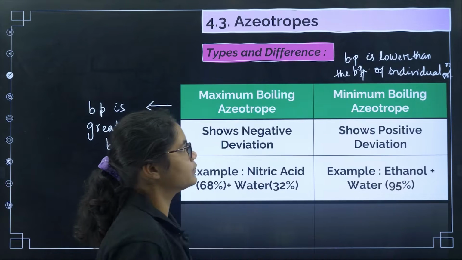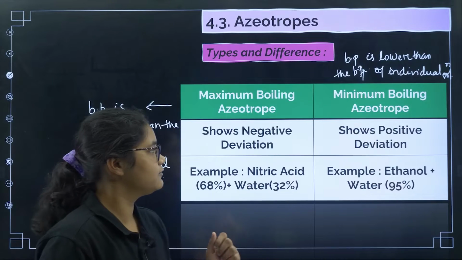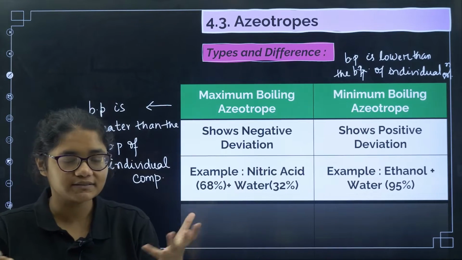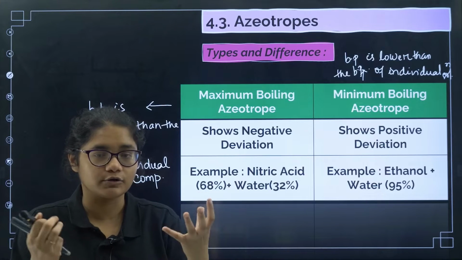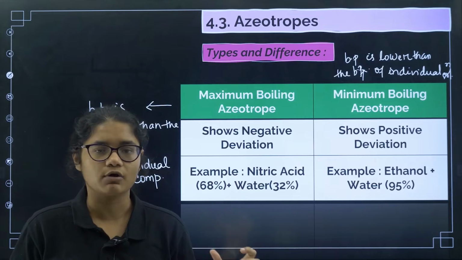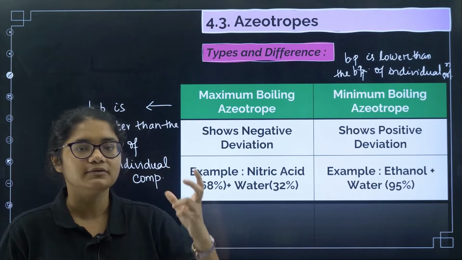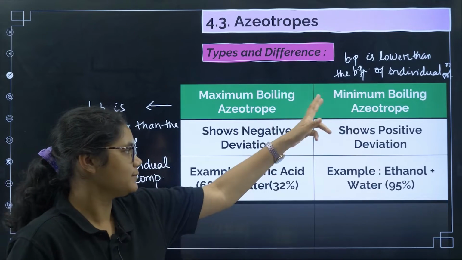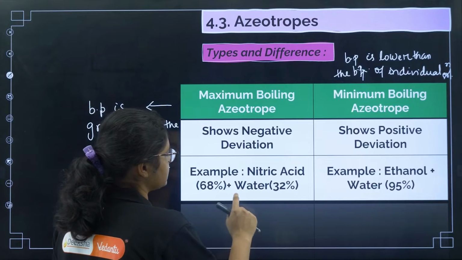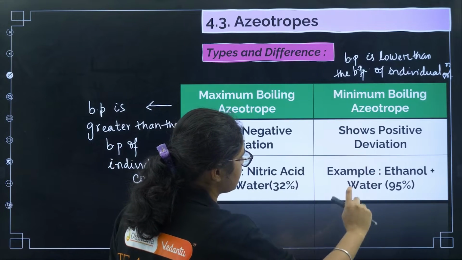Positive deviation means the two components are not interacting with each other, so they do not have any strong force of attraction, and we can easily boil them. So the boiling point will decrease, so that is the minimum boiling point azeotrope. Examples you can remember: maximum boiling azeotrope, nitric acid and water, and for minimum boiling azeotrope, it is ethanol and water.